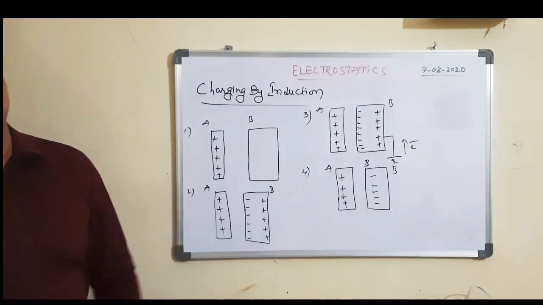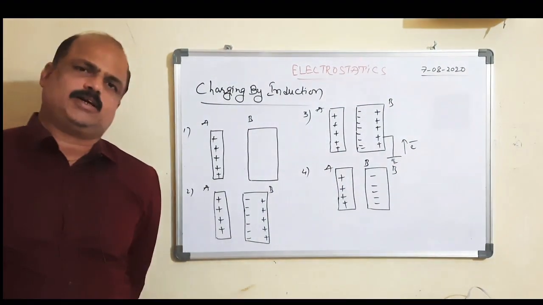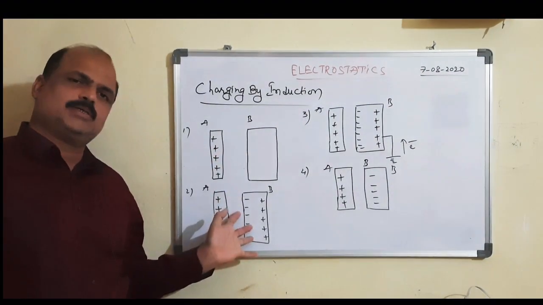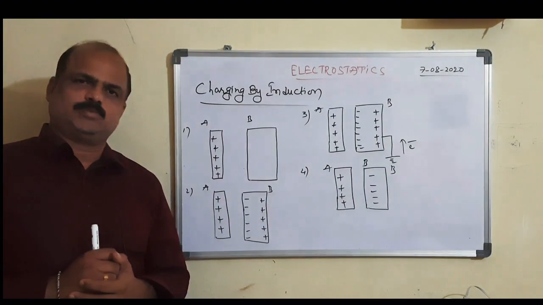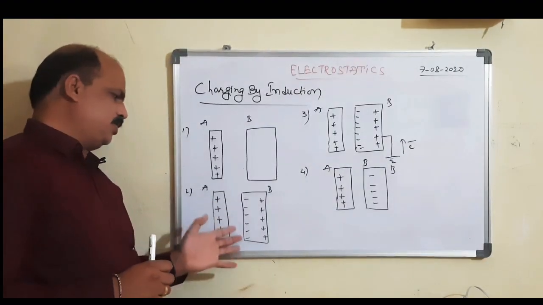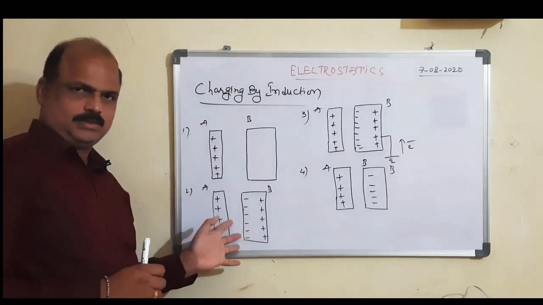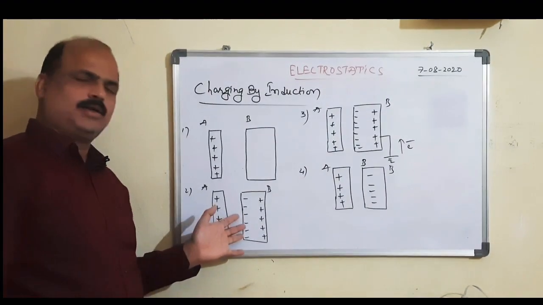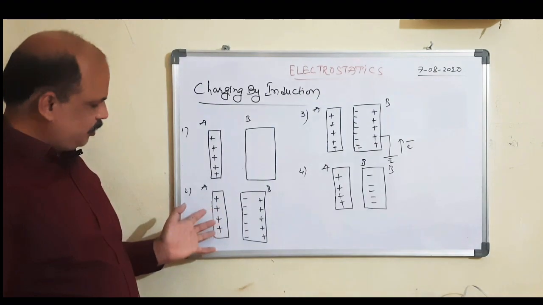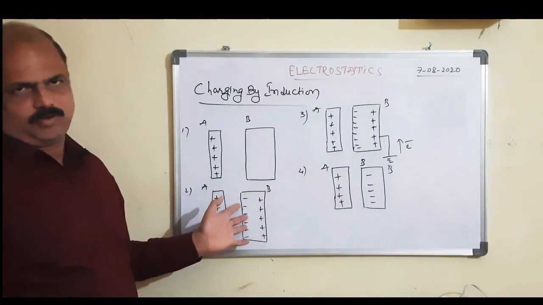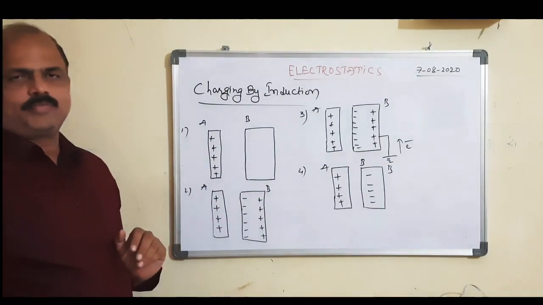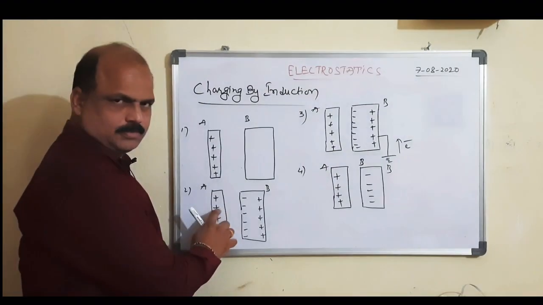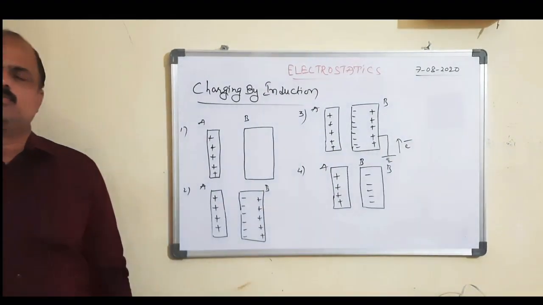Induction precedes attraction. That means whenever a charged body is brought near an uncharged body, first of all, separation of charges takes place and charges are developed at the two ends. If this body is positively charged, then negative charges develop here. For example, if this is a negatively charged body, positive charges develop here. Opposite charges develop. This is induction. After that, there is attraction. So we can conclude that induction precedes attraction.